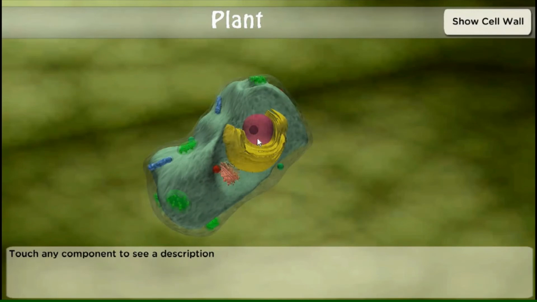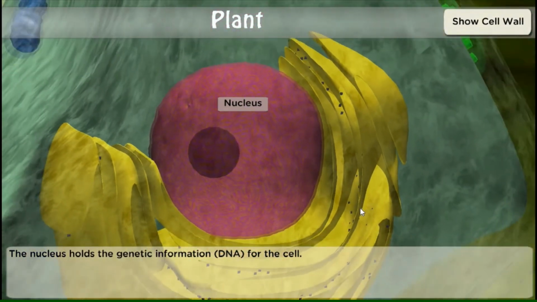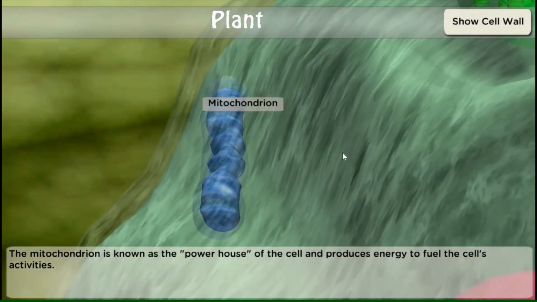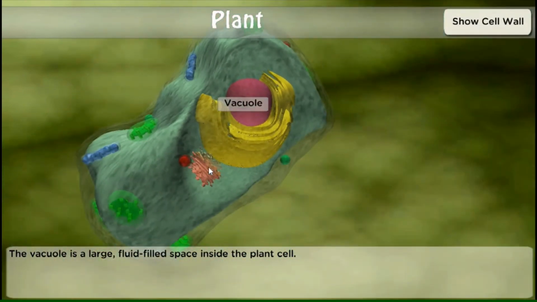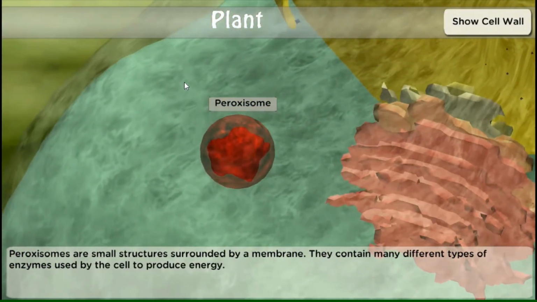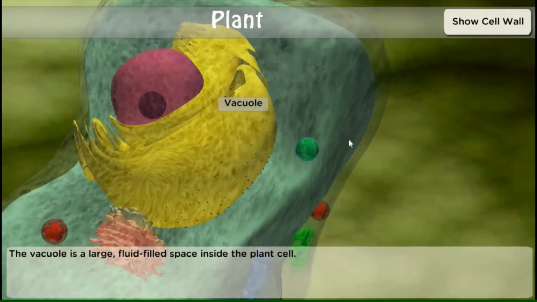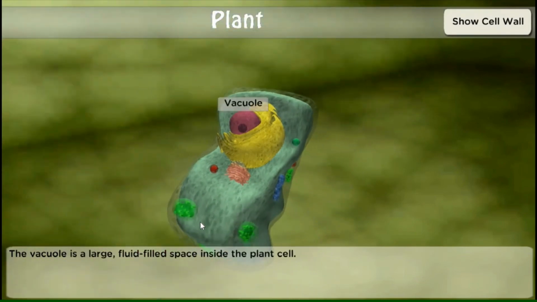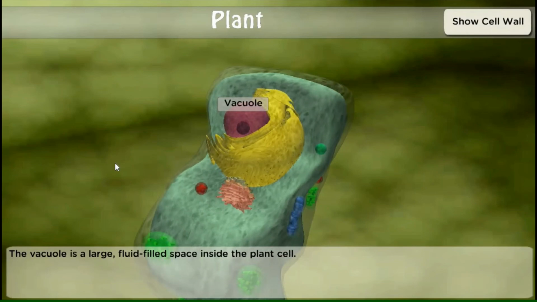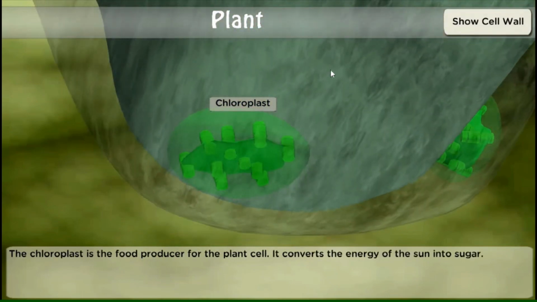So again, the organelles are nucleus, nucleolus, endoplasmic reticulum, mitochondrion, Golgi body, peroxisome, then lysosome, then the biggest part is vacuole, then the green part is the chloroplast.